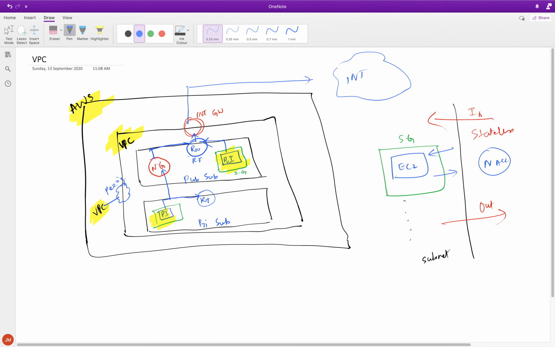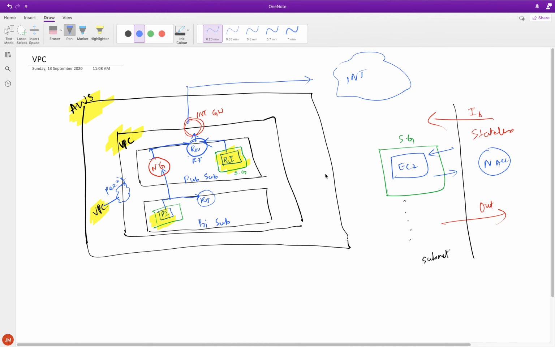This is probably just 25% of it. There's actually a lot more you can do with VPC. Like now if you have a data center of your own, you can set up a site-to-site VPN with the VPC as well. So that's something which I would ask you guys to explore. Maybe if I have some time in future, I'll make a video on that.